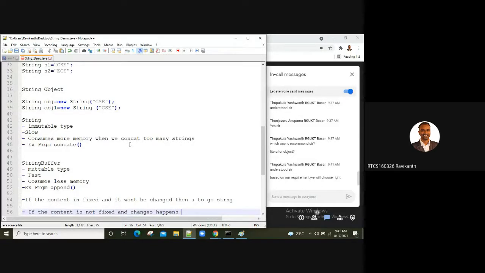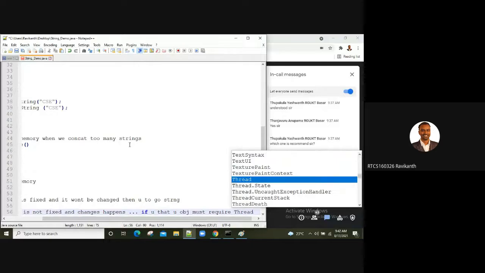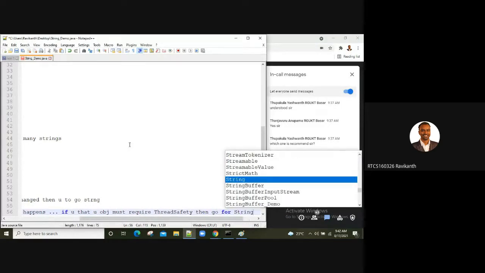Yes, Yashwant, you can. So if the content is not fixed and it keeps on changing, and if you feel that your object must require thread safety, then go for string buffer.